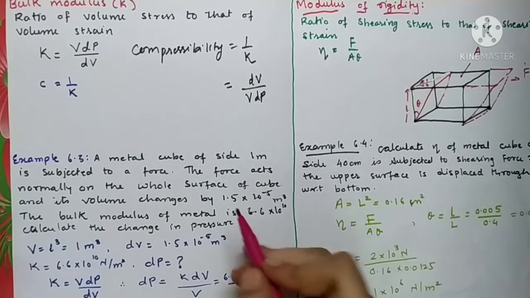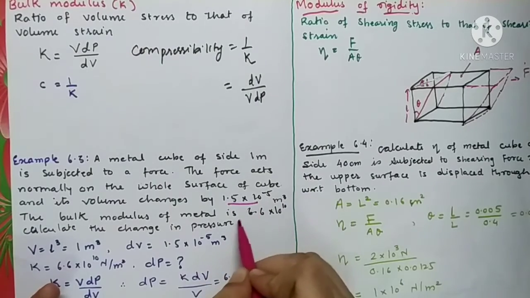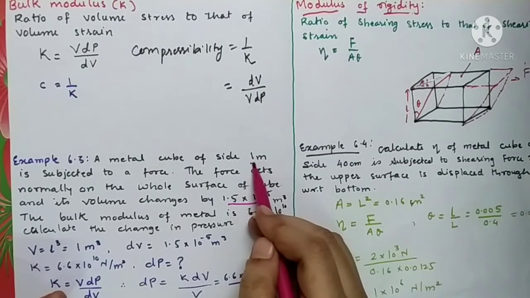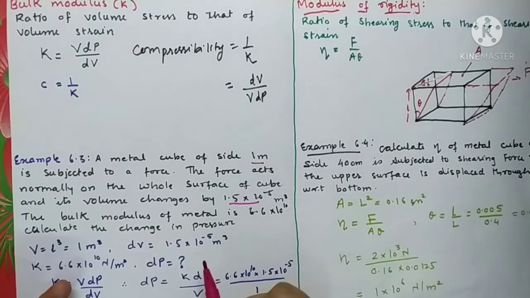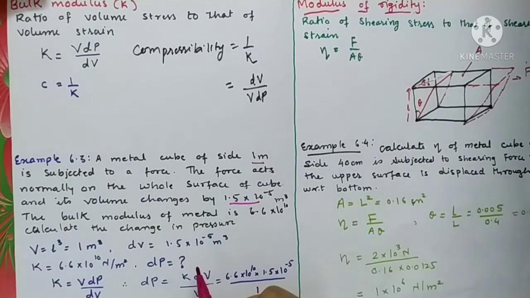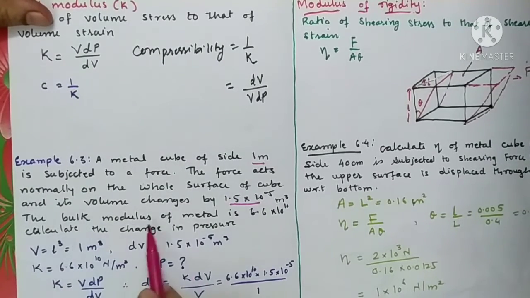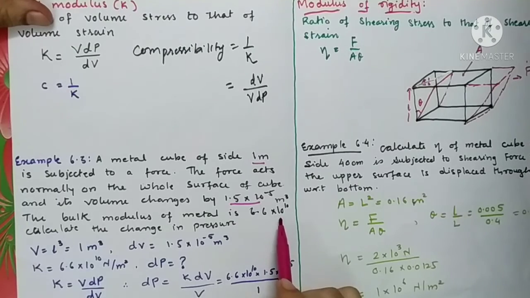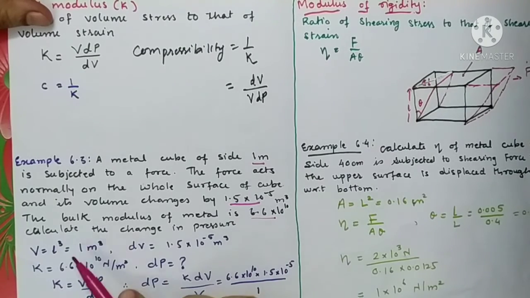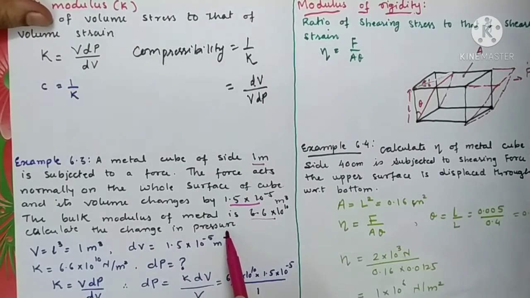It is nothing but, here we have our first data, the length of the cube, and the second data, 1.5 into 10 raised to minus 5 meter cube. The bulk modulus of the metal is 6.6 into 10 raised to 10. Bulk modulus is also given. Calculate the change in its pressure.